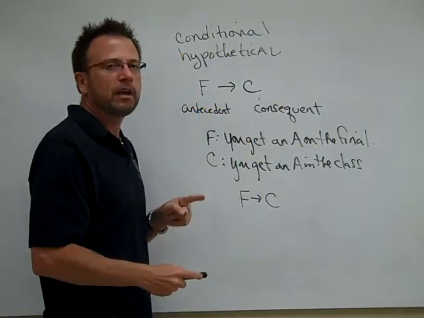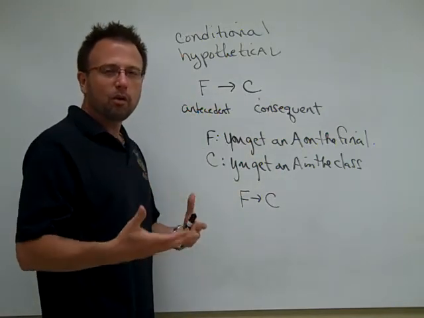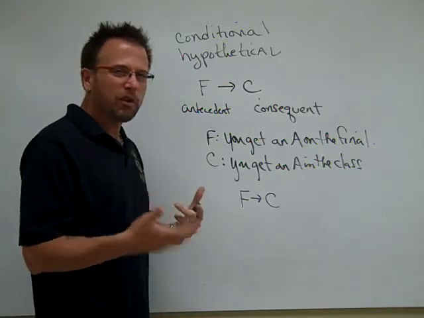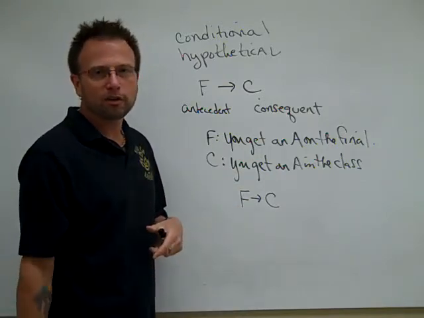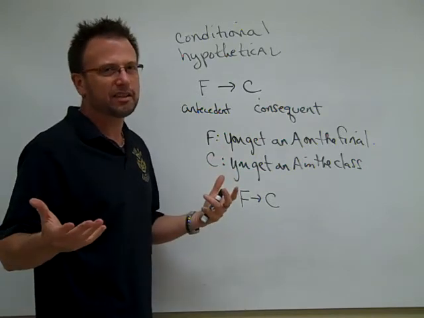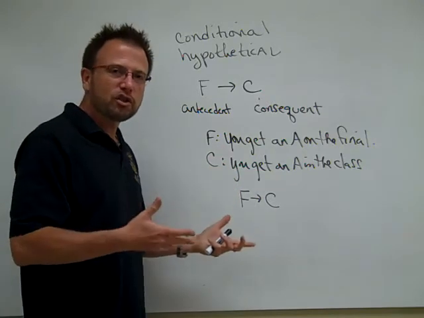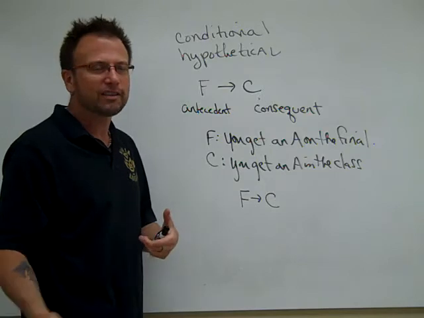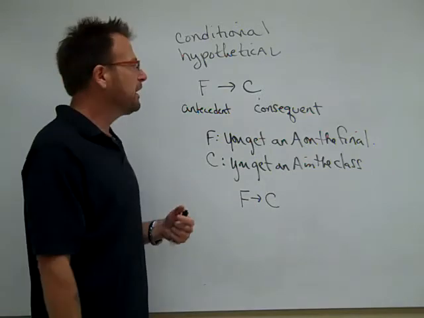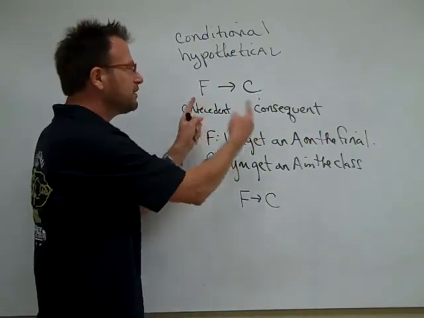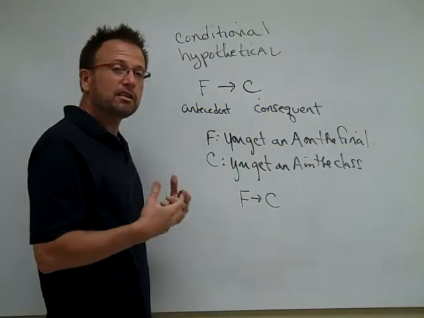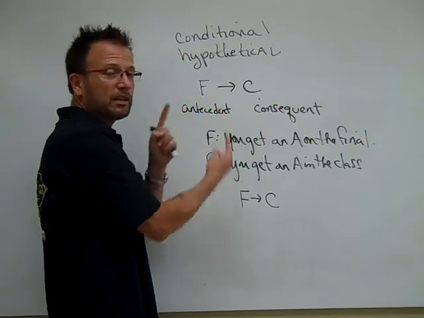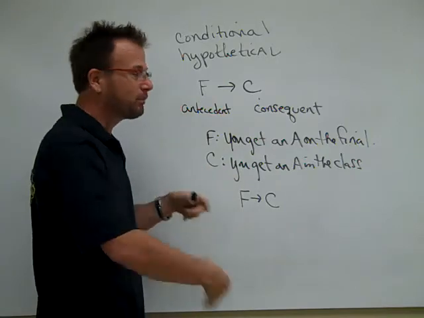With the and statement, with the or statement, which one comes first doesn't matter. P and Q, Q and P, P or Q, Q or P, all says the same thing. So we call them disjuncts, and we call them conjuncts, and with P and Q, it doesn't matter. This one, because it's asserting that if this condition is met, then this condition will follow, it's asserting a relationship, and the ordering does matter, so we give them separate names.